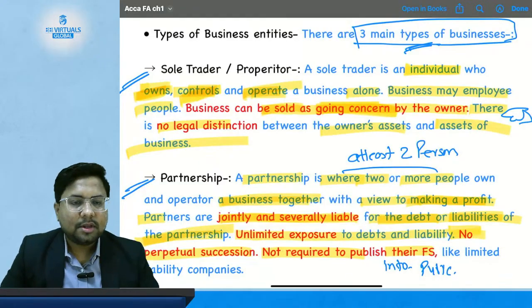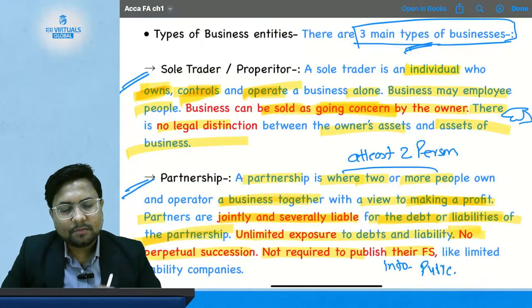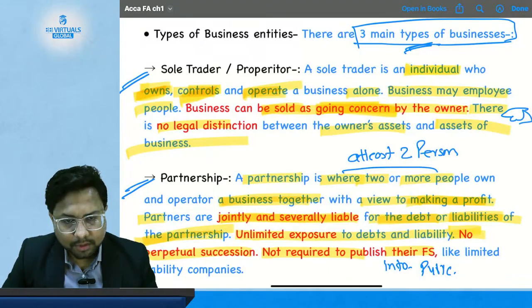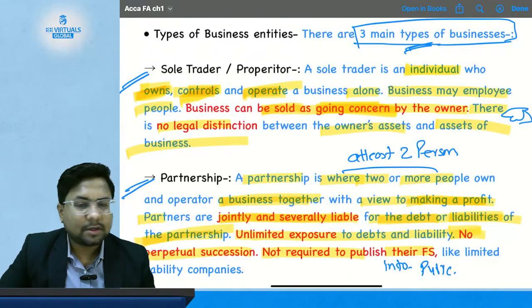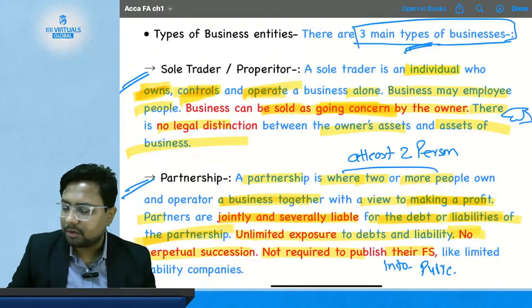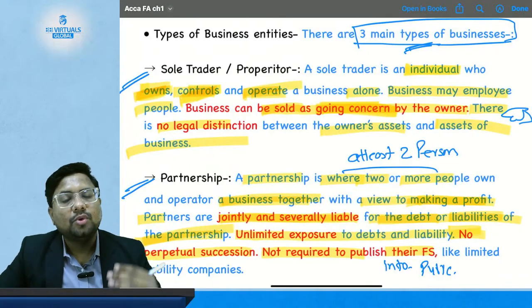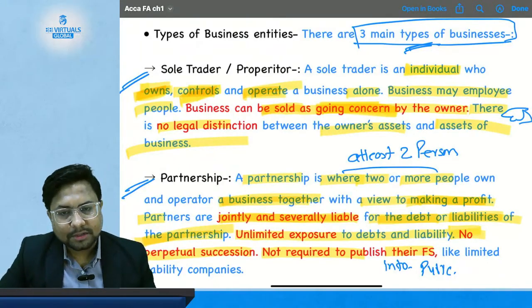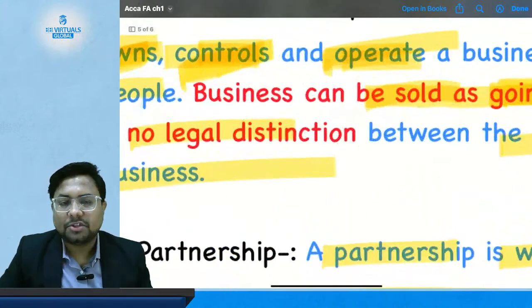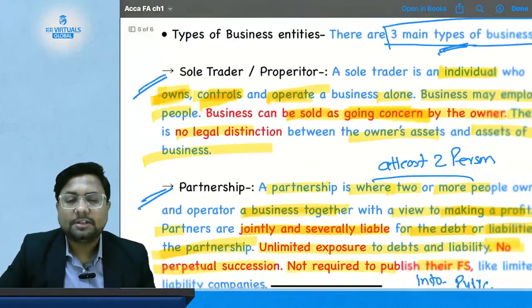He can employ persons, but he will be the only owner. He can sell the business as a going concern because he is the only owner, so he does not need to take permission from anyone. So he can sell the business as a going concern. There is no legal distinction between his assets and his business assets.